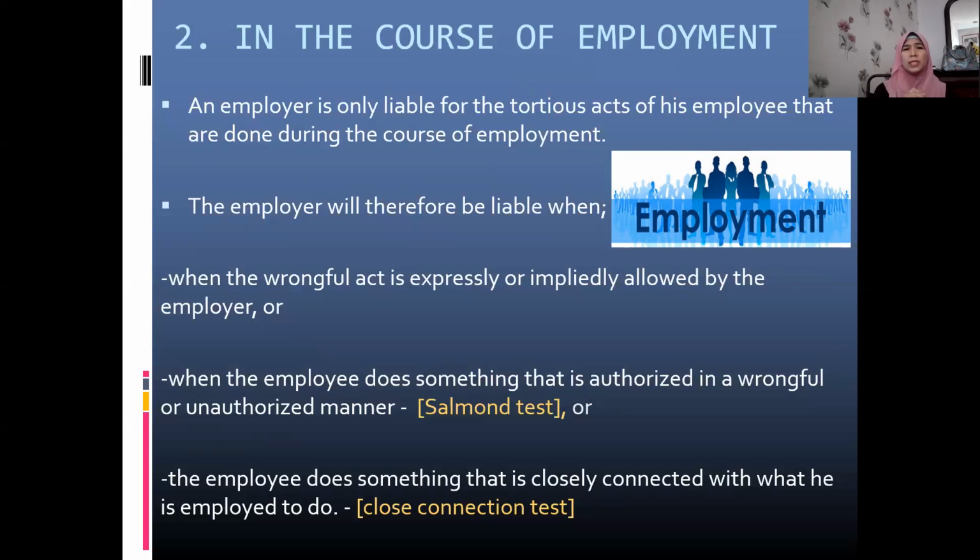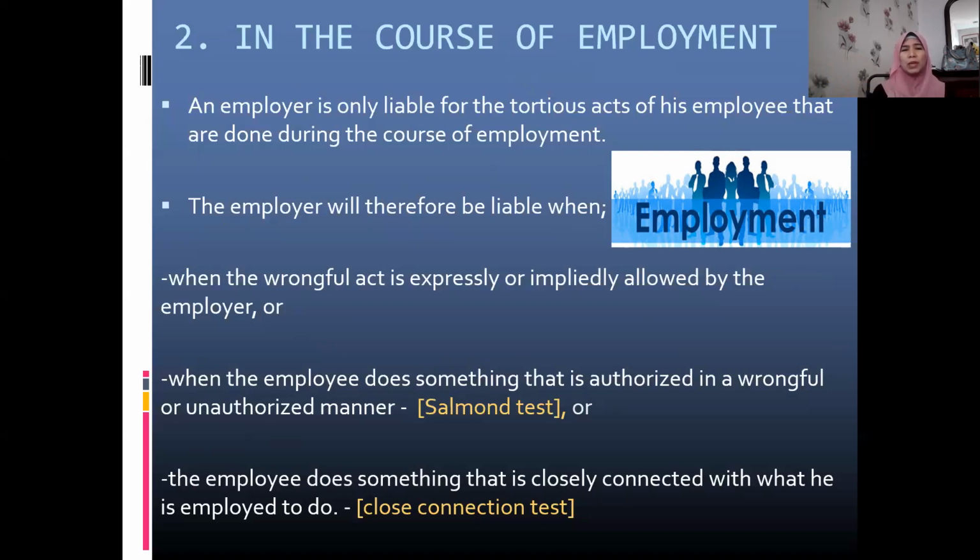Having said so, it means that the employer will be liable when the wrongful act is expressly or impliedly allowed by the employer. So the employer allowed the act, whatever work he was doing. Or when the employee does something that is authorized in a wrongful or unauthorized manner. The main act is allowed to be done, but the way it is done is not really authorized in that way.